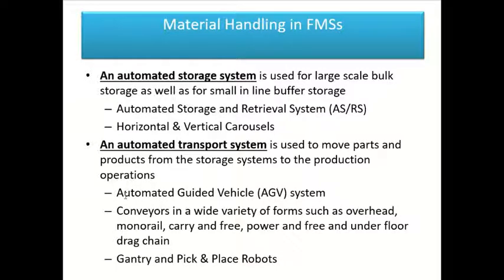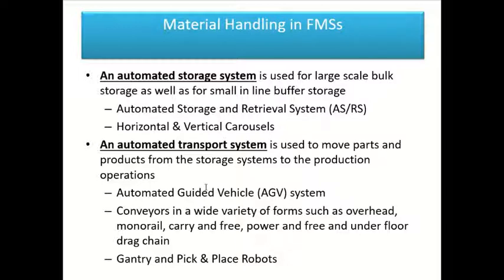The first is the automated guided vehicle system. Usually the automated guided vehicle system is in the form of a driverless system, often seen as battery powered vehicles that can move easily and transfer materials by following prescribed paths around the manufacturing floor.